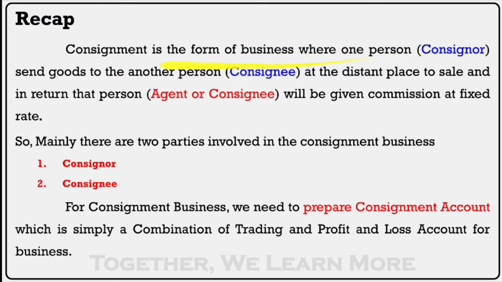See here, consignment is a form of business where one person, that is a consignor, sends goods to another person who is a consignee at a distant place to sell, and in return that person, the agent or consignee, will be given commission at some fixed rate. In consignment business, mainly there are two parties: one is consignor, another is consignee. એક owner છે અને એક agent છે.